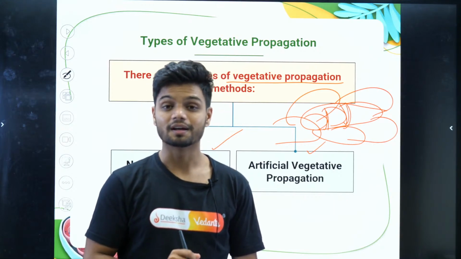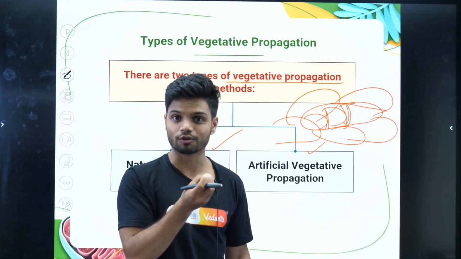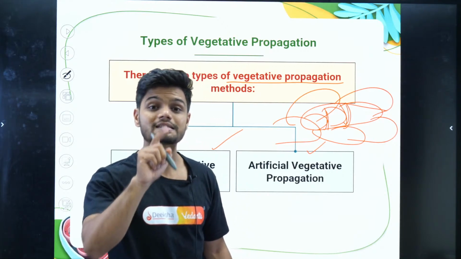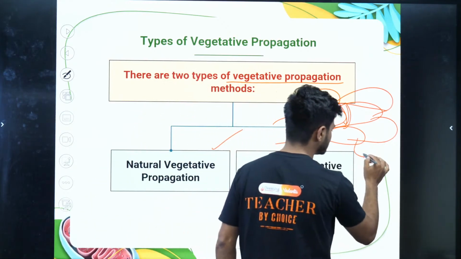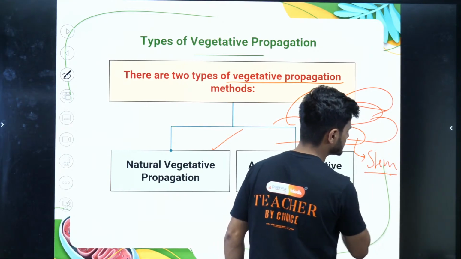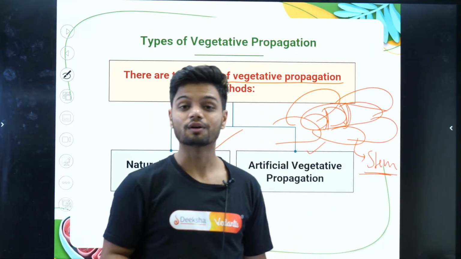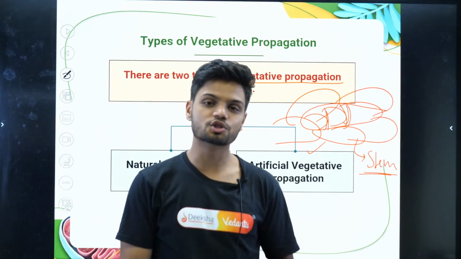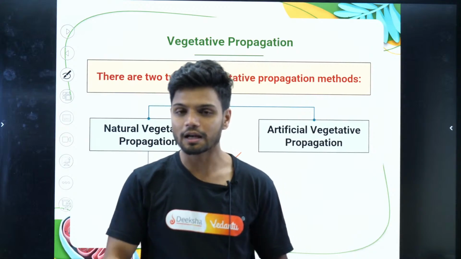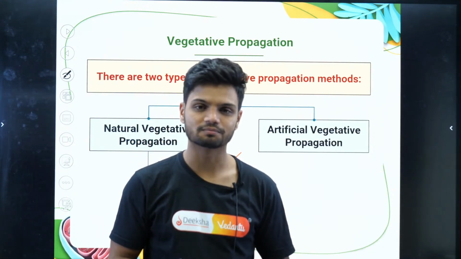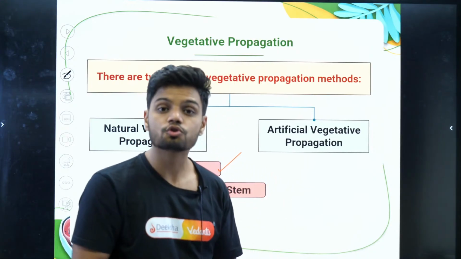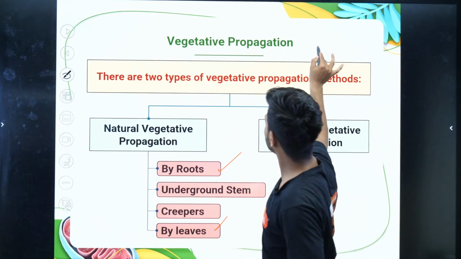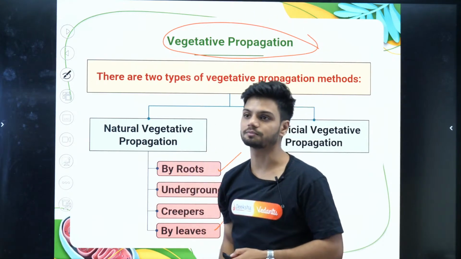The ginger which you eat, the ginger-garlic paste you make, that ginger is actually a stem. It is a stem, not a root. This you will learn in higher classes. Now, when you take that ginger and keep it in soil, a new plant will grow from there. That is also called vegetative propagation.